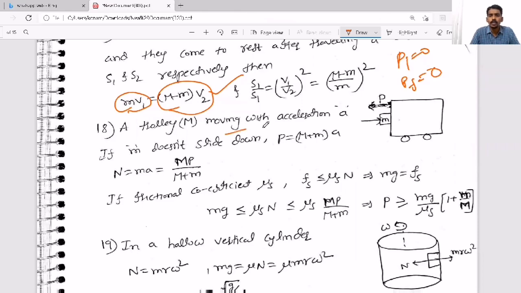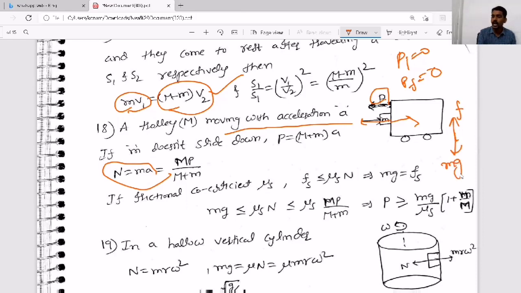Now, a trolley of mass M is moving with acceleration a, and the block does not slide down. Here also it is the same thing. See, it should not move, such that a force P acts. Here the normal reaction will develop because of the pseudo force. On this side is the normal reaction and on this side the pseudo force, and the normal reaction is equal to ma. The acceleration is P by (M plus m), and along the vertical direction there is friction upward and mg downward, and it should not fall down, which means mg should be less than or equal to the limiting static friction.